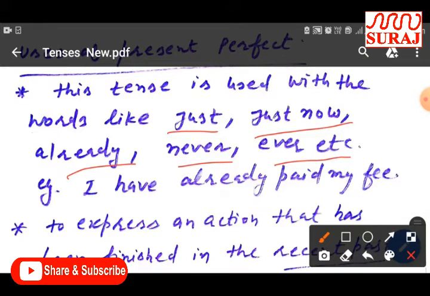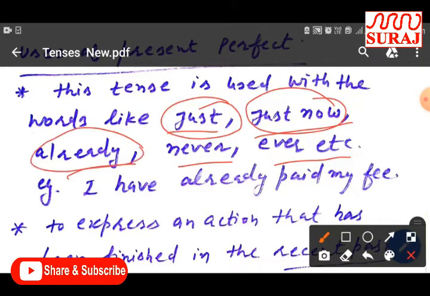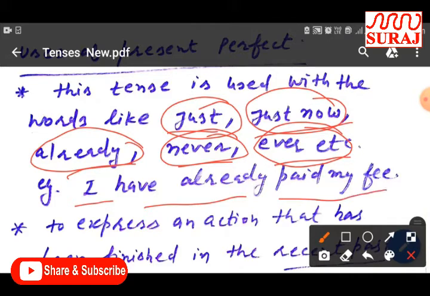If we find any word from these words, we can easily say that present perfect tense is used in this sentence. To understand this rule in a better way, there is an example: I have already paid my fee. In this sentence, already is used.